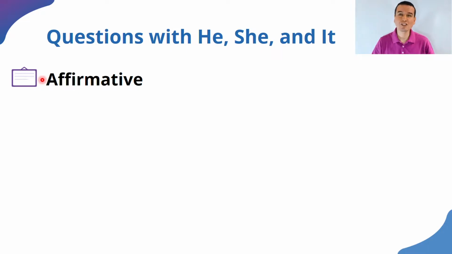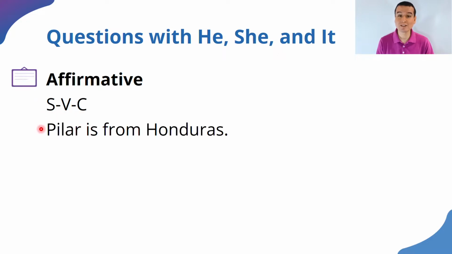When we talk in the affirmative, it means that we are speaking using affirmative statements. We use this structure: subject, verb, complement. For example, when we say Pilar is from Honduras, or she is from Honduras, Pilar or she is the subject. Then we have a verb, which is also called an auxiliary, the verb be. It is conjugated with Pilar or with she is. And then the complement is from Honduras. So the subject goes first, and then we have the verb.